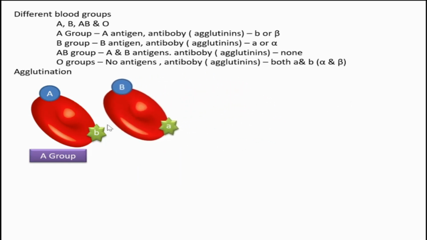As both types of blood get mixed, what is present here? The b antibody is present here, and here B antigen is there. So this b antibody reacts with this B antigen and results in the destruction of the RBC cells from the donor.